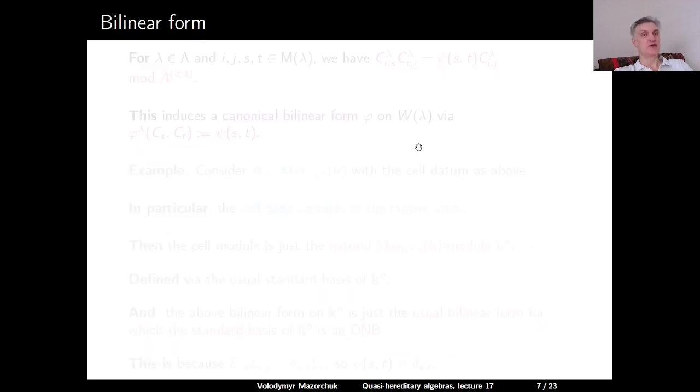These modules also come equipped with a certain bilinear form on them. So for λ and i, j, s, and t in M(λ), we have that multiplying C^λ_{i,s} with C^λ_{t,j} outputs C^λ_{i,j} times some coefficient which depends on s and t and which we denote by ψ(s, t). And of course this happens modulo A^{<λ}. So this follows directly from the third axiom of the cellular algebra.